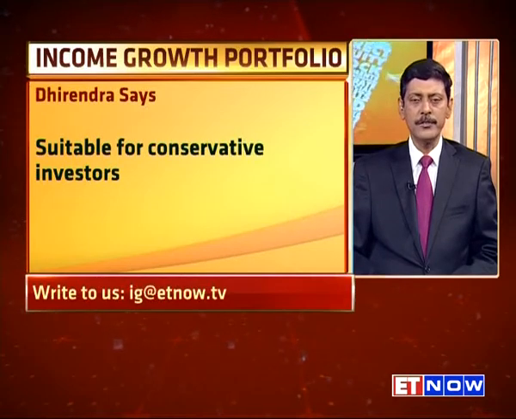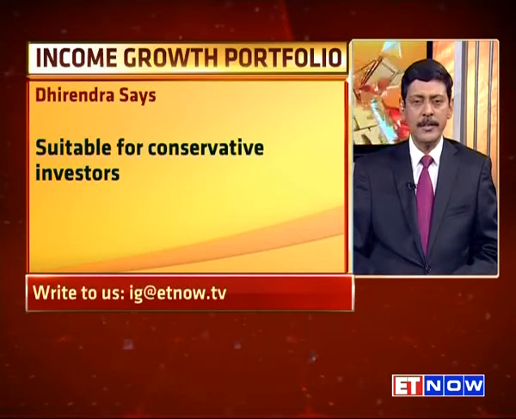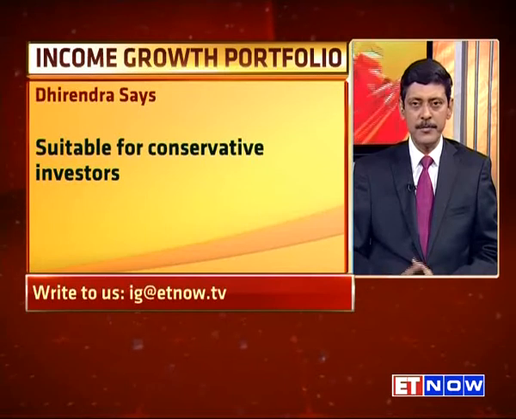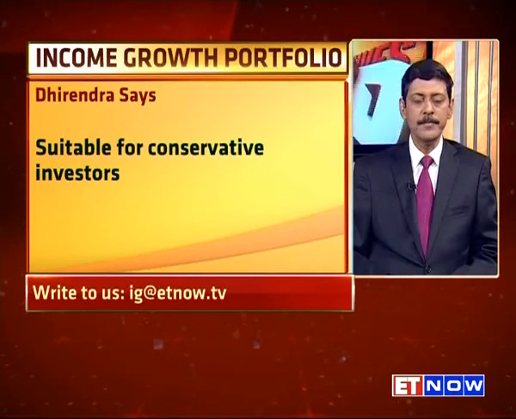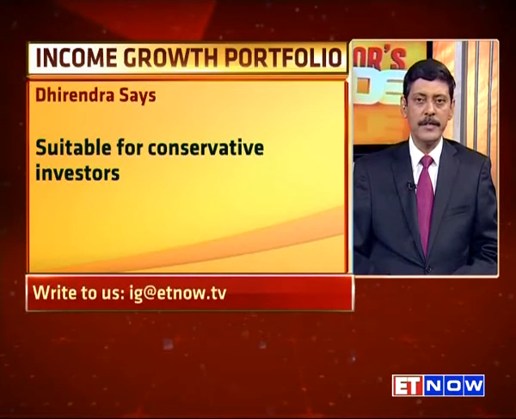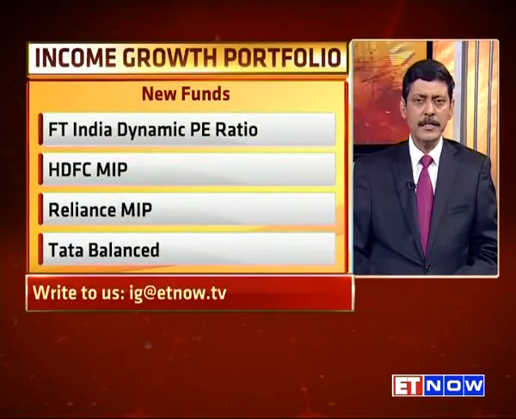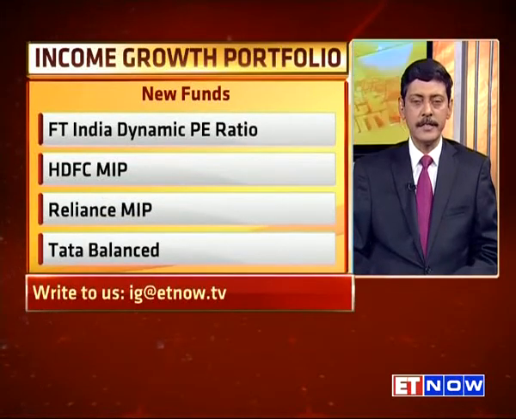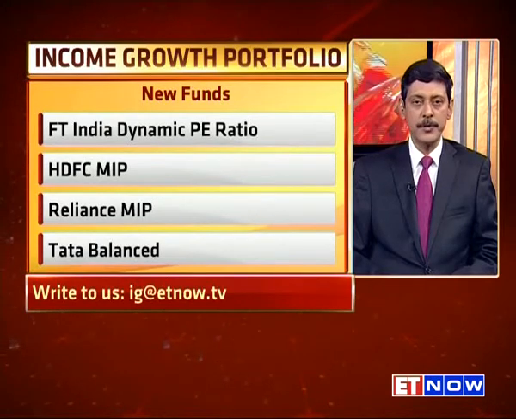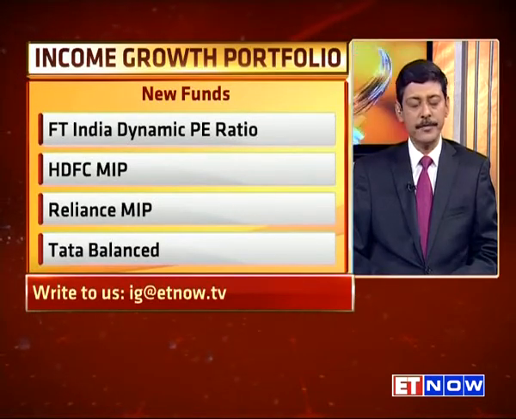If you are not withdrawing periodically, I don't think you should look at it as an accumulative portfolio, or as a way to invest your lump sum. It should only be looked upon as a portfolio to derive income from. And my sense is that we have taken a very aggressive withdrawal rate here, 8%, and we have still been able to protect the capital, but that may not be the case in future.